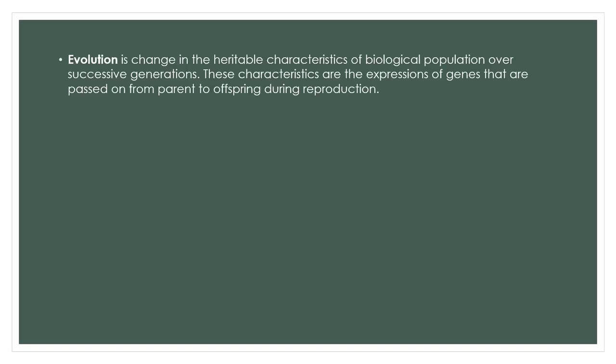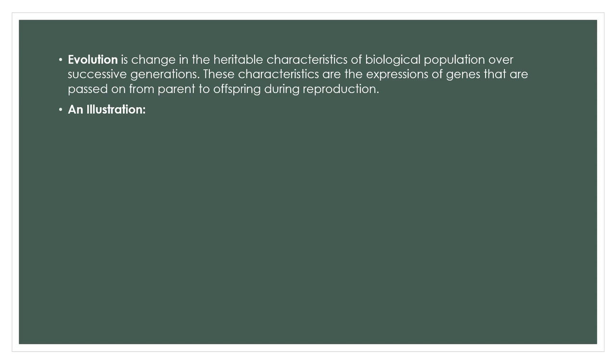What is evolution? It is a change in the heritable characteristics of a biological population. What are heritable characteristics? The characters which are passed on from parents to offspring are called heritable characteristics. Over successive generations, evolution will not happen in a fraction of a second or in 1 or 2 days. It will take millions of years. These characteristics are the expression of genes that are passed on from parents to offspring during reproduction.